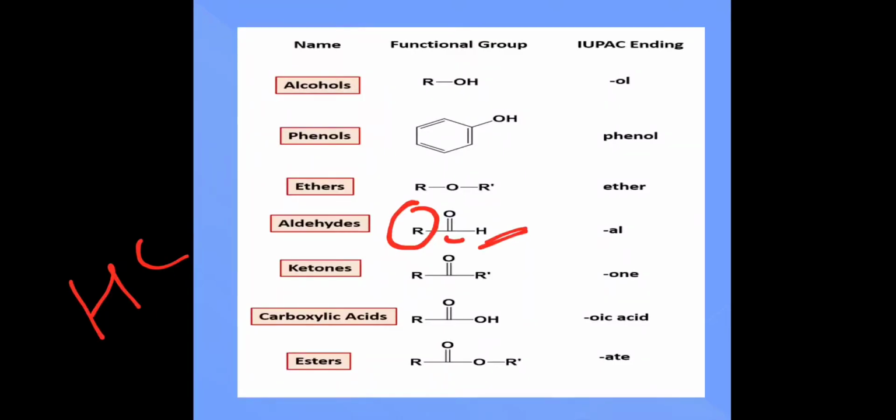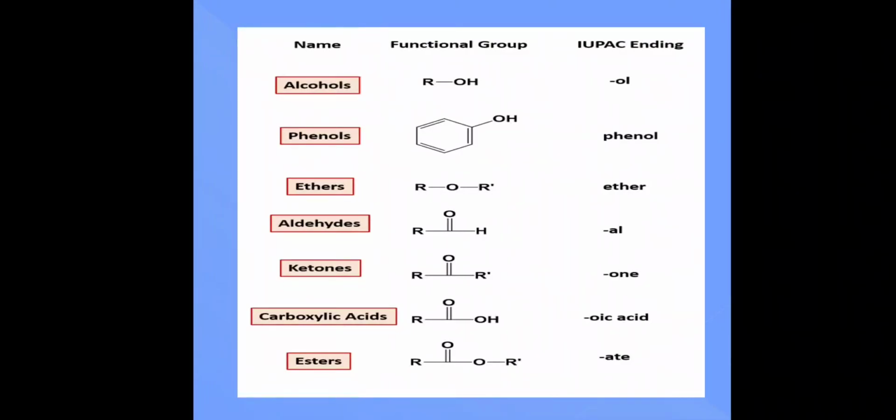Next, ketone. In the case of ketones, it is necessary that both the R's shown here are alkyl groups. So the smallest ketone will start with 2 alkyl groups on either side, and hence it is called propanone. The smallest ketone is propanone.